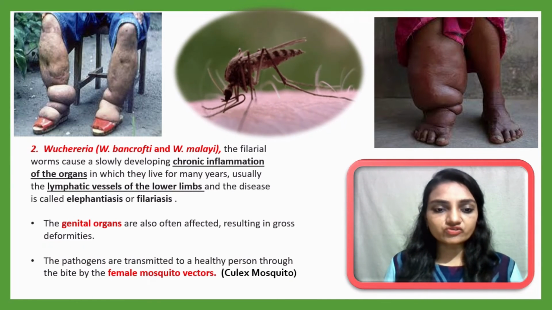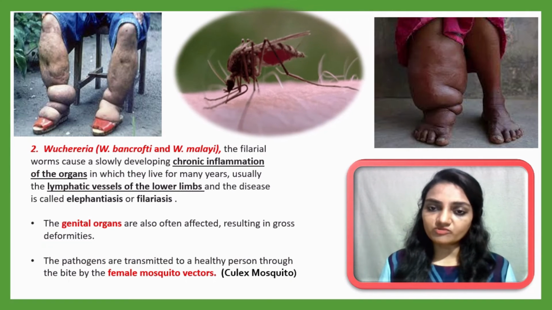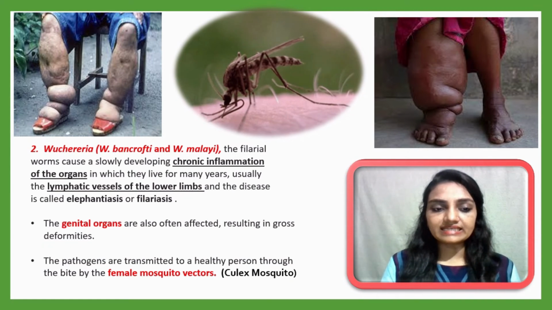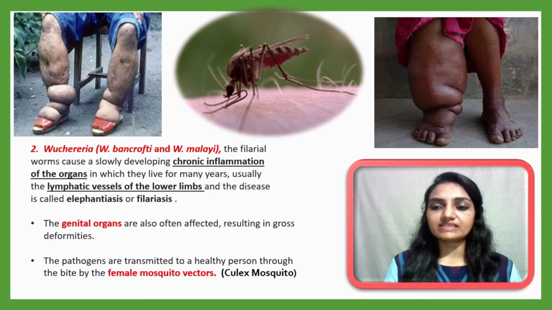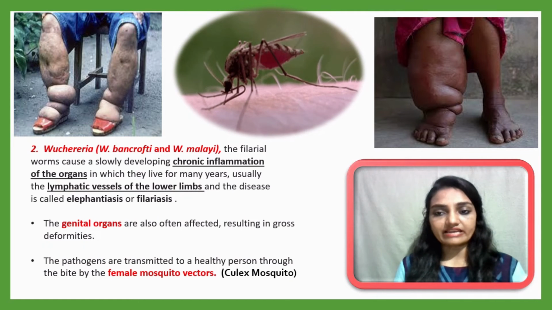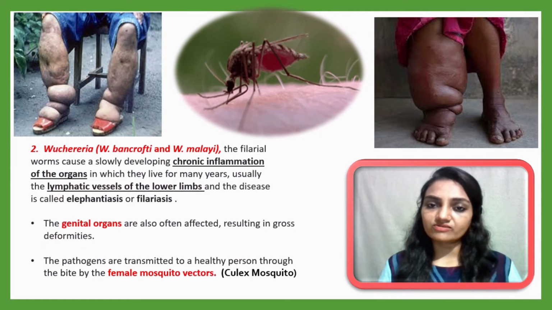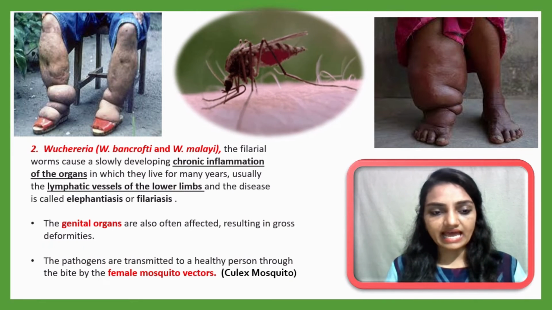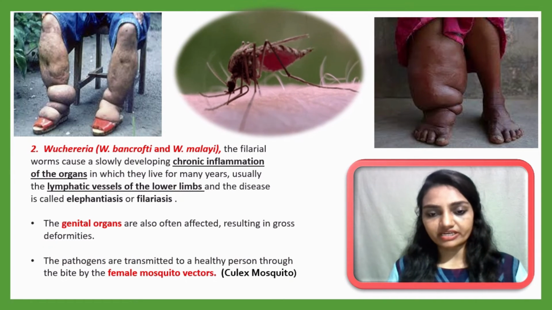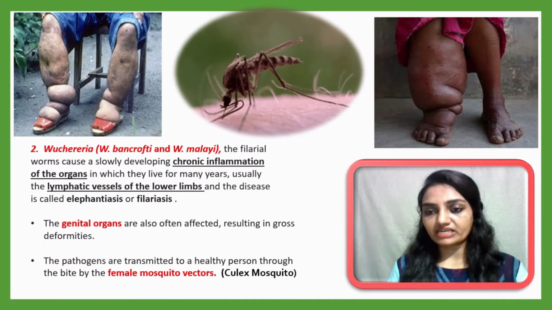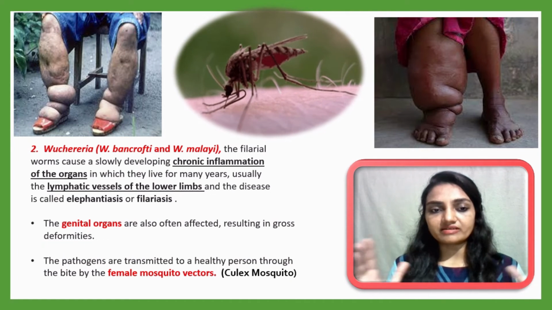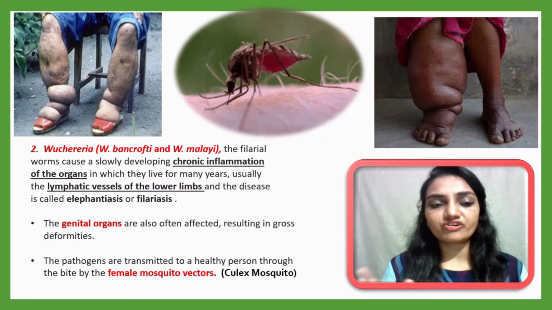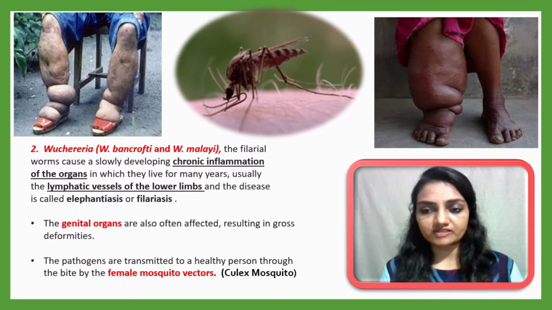Usually the lymphatic vessels of the lower limbs, meaning the legs, are affected, and the disease is called elephantiasis, because the legs look like an elephant's, or sometimes it is also called filariasis. Sometimes along with the legs, the genital organs also get infected, resulting in gross deformity. Once infected, it will deform the organs, and unattractive, deformed structures will develop.